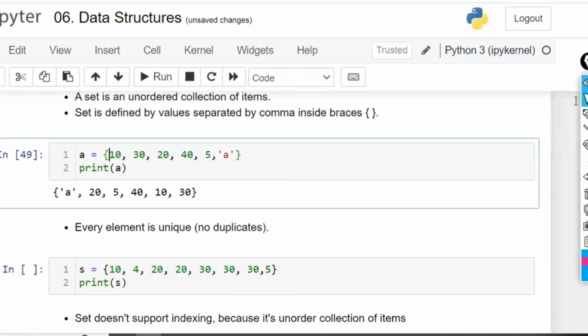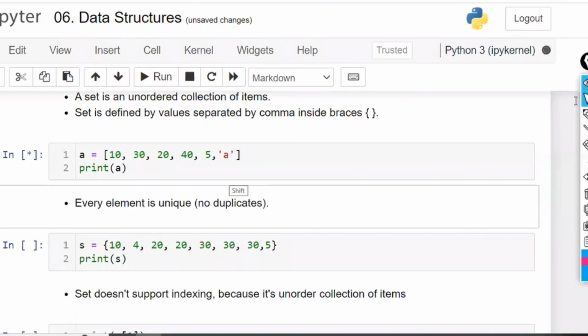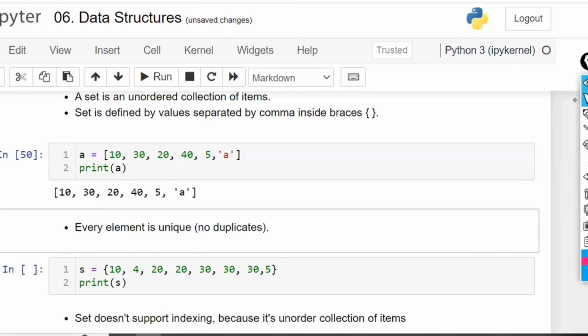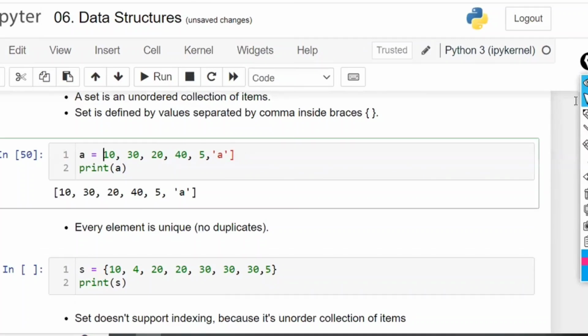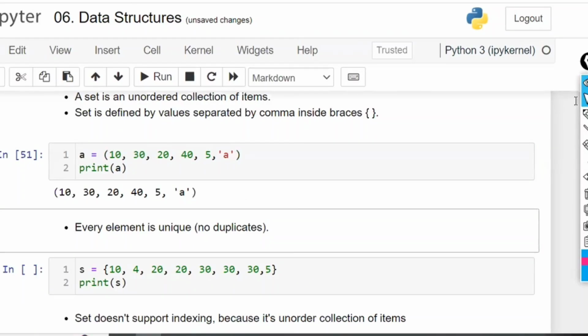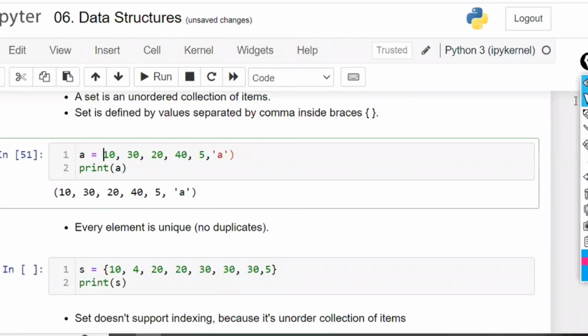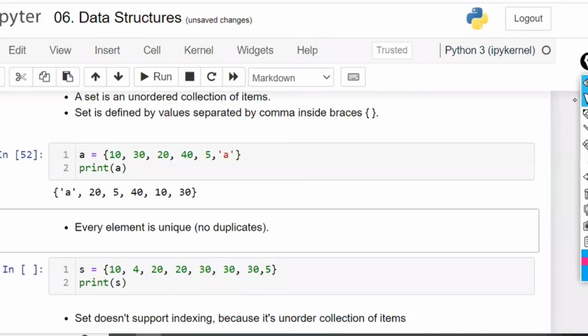But if you remove this and keep a list or a tuple instead, a list means the same order. Whatever the order I have written, it is going to give the same order. Instead of this, if I go with a normal tuple, the same order. In both cases, order is preserved. But when it comes to the set, the order is not preserved. It is not going to be saved in the order.